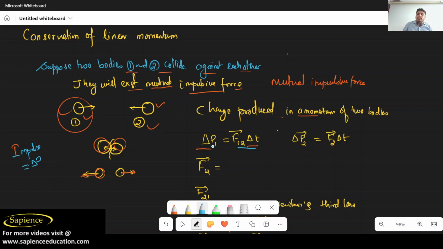So the change in momentum for 1 and the change in momentum for 2 can be written in terms of the force on 1 due to 2 and the force on 2 due to 1. When a force is applied on body 1 by body 2, the change in momentum can be written as F12 into delta T. Similarly, the change in momentum of body 2 can be written as F21 into delta T.